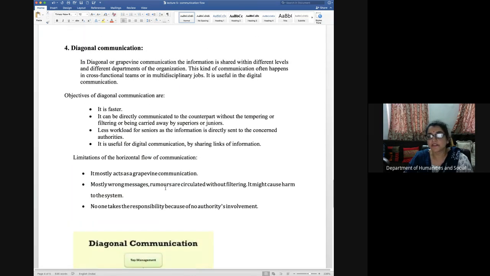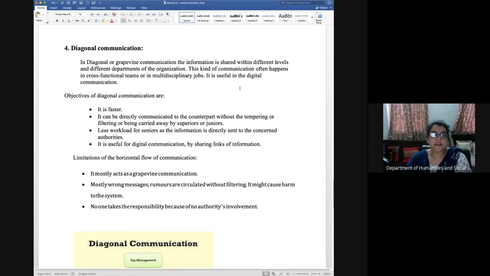So we will see first what the definition is. It is shared within the different levels and different departments of the organization. So communication or information is shared with different levels and different departments. This kind of communication happens in cross-functional teams or multidisciplinary jobs. तो जहाँ पर multidisciplinary jobs होते हैं, बहुत सारे departments हैं, उन सबको एक साथ काम करना है, cross-functional teams हैं, जैसे कि production team और sales team मिलके काम कर रहे हैं. So all these cross-functional teams also have such type of communication. So it is known as diagonal communication.